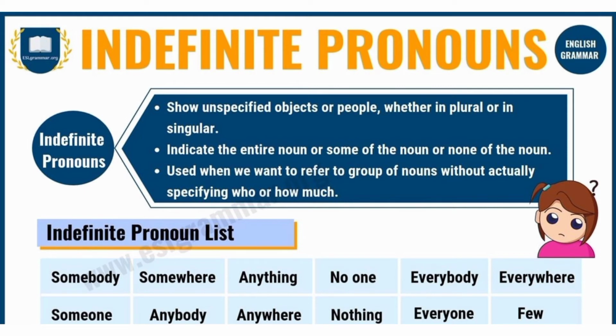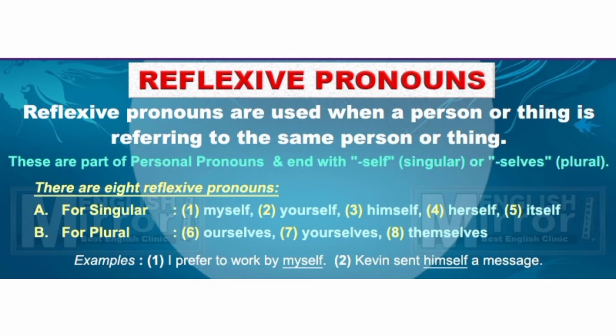Okay, it shows unspecified objects or people, whether in plural or in singular. They indicate the entire noun, some of the noun, or none of the noun. They are used when we want to refer to a group of nouns without actually specifying who or how much. Okay, these are the indefinite pronouns. Next we are going to see reflexive pronouns.